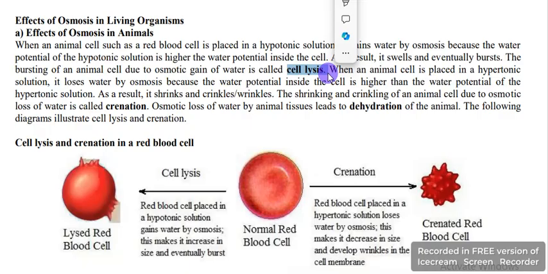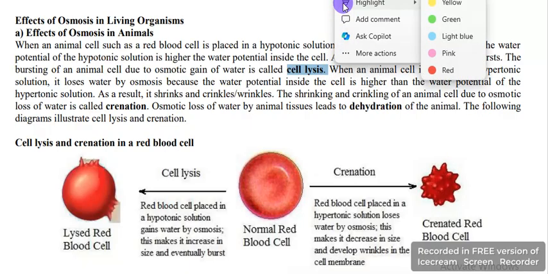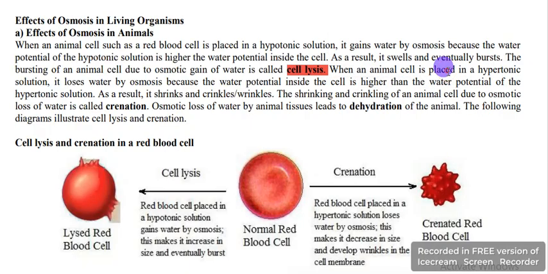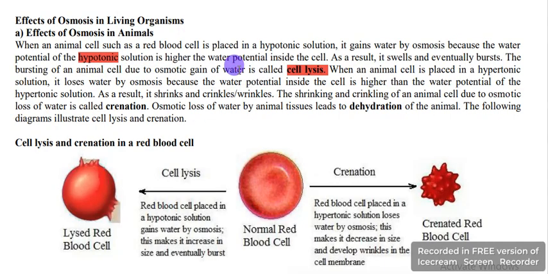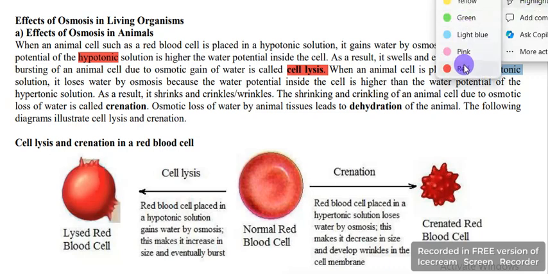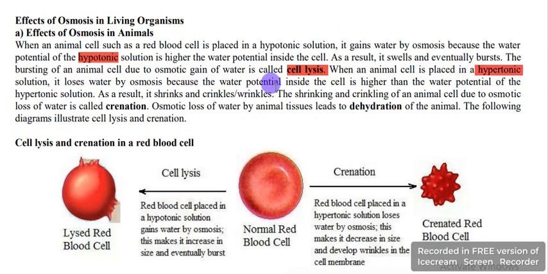I'm sure I mentioned in the previous video to say we will look at these things as we move on. It's called cell lysis. When an animal cell is placed in the hypotonic solution, it gains water and it bursts. But when it is placed in the hypertonic solution, okay, what happens is that it loses water, and the losing of water, it is